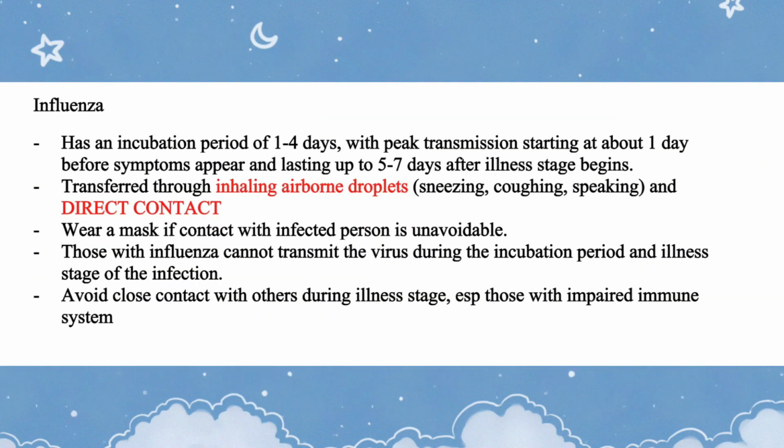Influenza has an incubation period of 1 to 4 days, with peak transmission starting at about 1 day before symptoms appear and lasting up to 5 to 7 days. After the illness stage begins, it is transmitted through inhaling airborne droplets, sneezing, coughing, speaking, and direct contact. Wear a mask if contact with an infected person is unavoidable. Those with influenza can transmit the virus during the incubation period and illness stage of the infection.